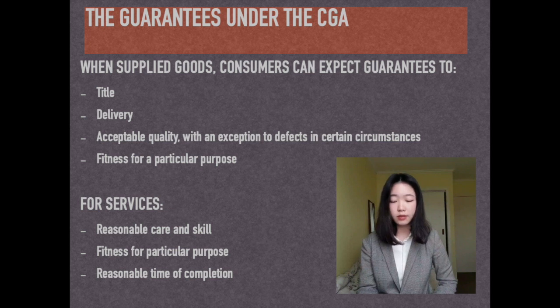This means the goods acquired must fit the purpose proposed by the consumer, even if it is not the purpose the good is commonly supplied for. But not when relying on the supplier's skill or judgment, or it is unreasonable to do so. There are guarantees that the goods comply with their description, are able to be repaired by the manufacturer within a reasonable period, and are given express guarantees that provide repair and replacement for faulty products.